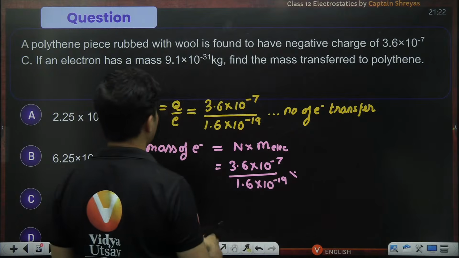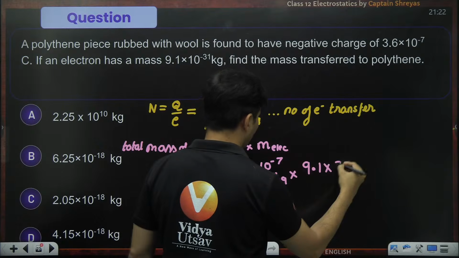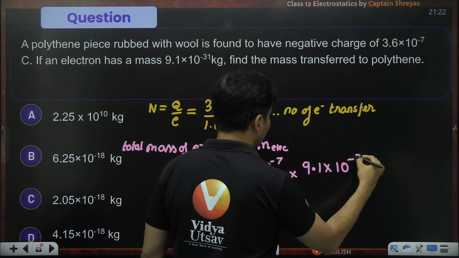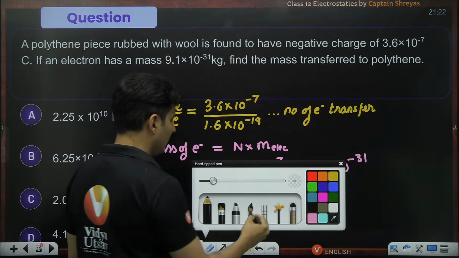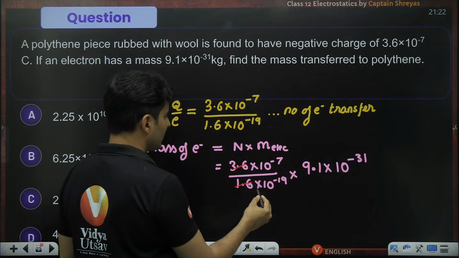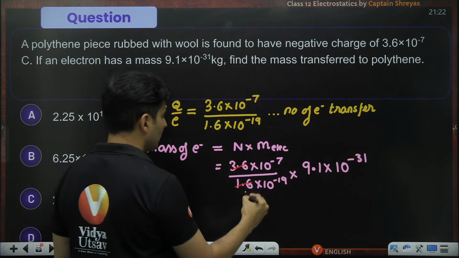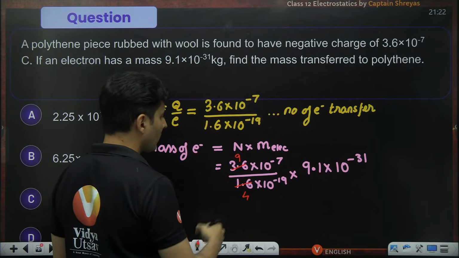The whole thing into mass of the electron, which is basically 9.1 into 10 to the power negative 31. If you want, you can just shift the decimal a little bit and solve it, guys. It's not that difficult. So 16 by 4 is 4. 36 by 4 is basically 9 over here.